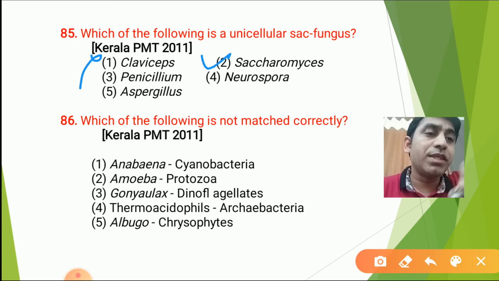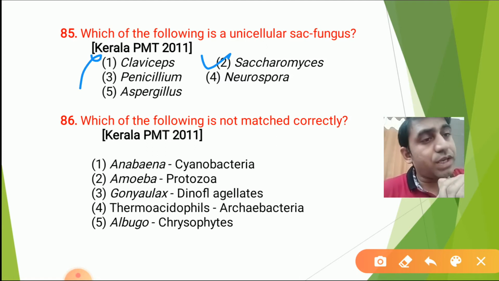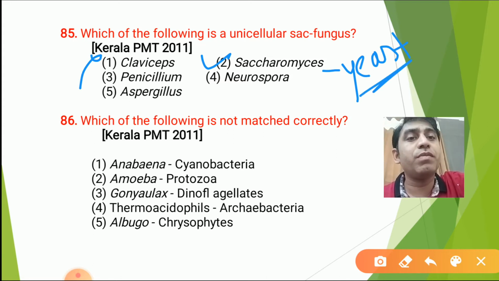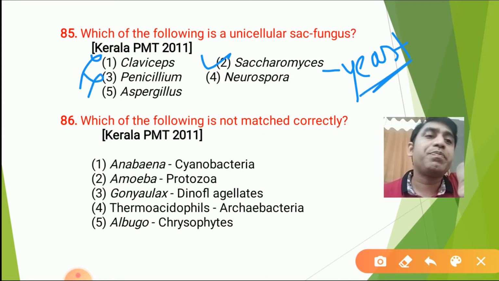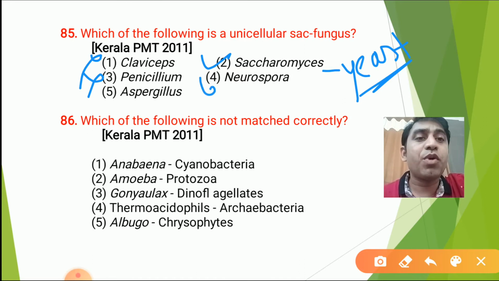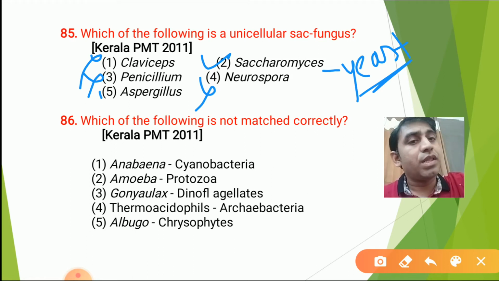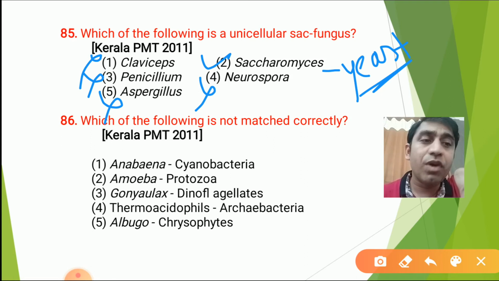Saccharomyces means sugar and myces means fungus. Yeast is the unicellular fungus which belongs to ascomycetes. So the answer will be 2. Penicillium is an ascomycete but it is not unicellular. Neurospora crassa belongs to the sac fungi but it is not unicellular, it is multicellular. Then Aspergillus niger will not be the answer because it also belongs to the ascomycetes but it is multicellular.